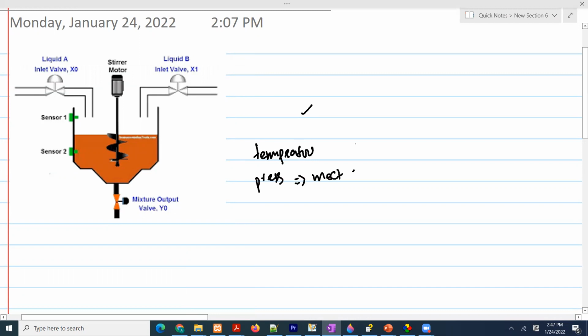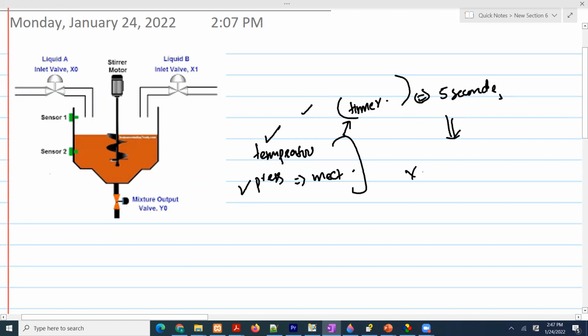To make it a little more complicated, we want to have a timer. So when the temperature value is met and the pressure value is met, we want to start the mixer and let it go for 5 seconds, and after 5 seconds we want this valve to open, so we can drain the chemicals.